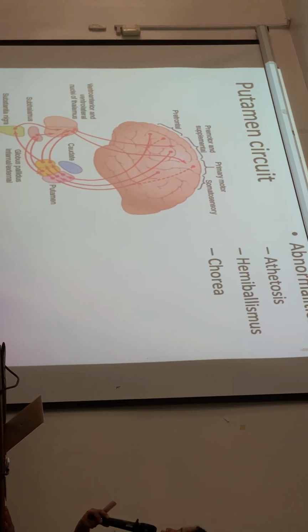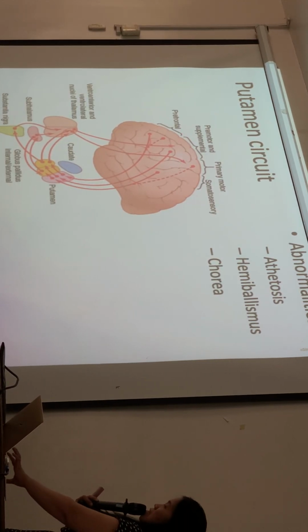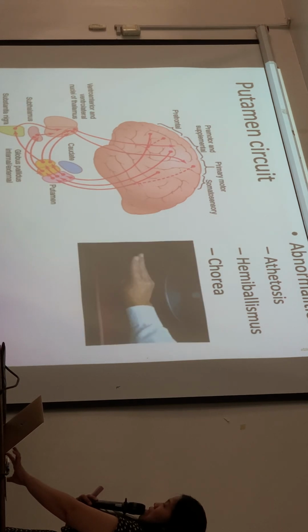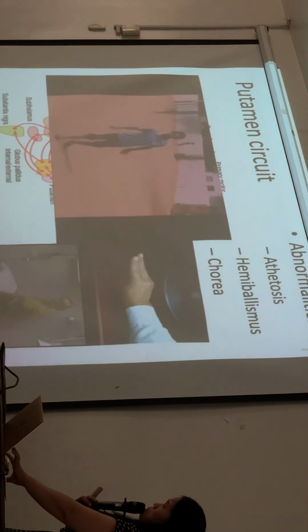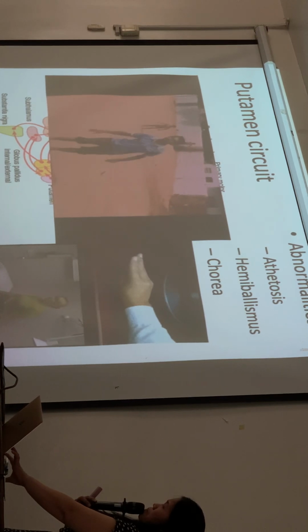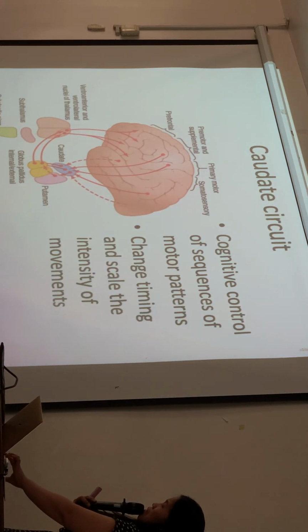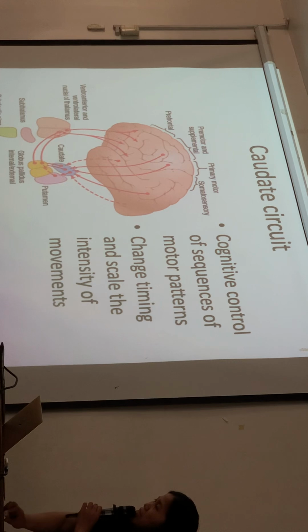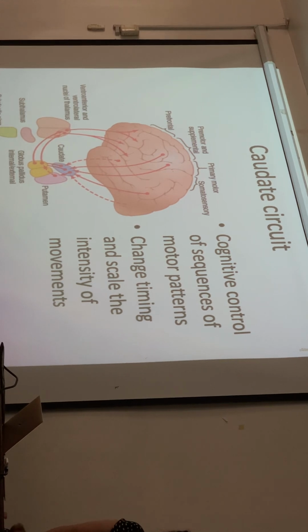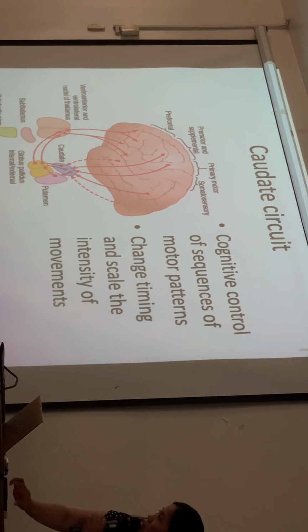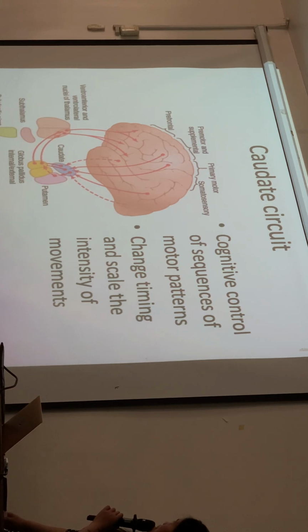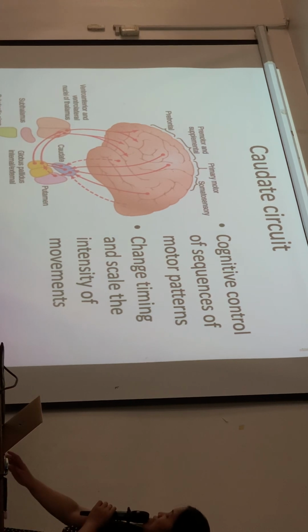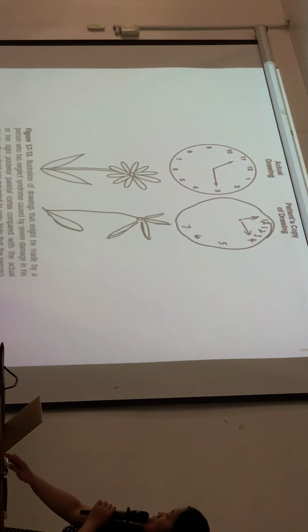If there are abnormalities, these are what you would see: athetosis, hemiballismus, chorea. You will have a lot of this in your PD for the basal ganglia. I will not discuss a lot of this now because you'll have a lot of this in your PD.